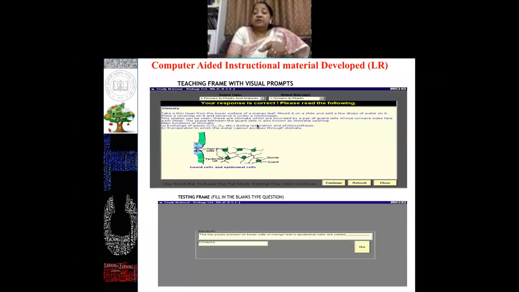In every lesson, this is one of the frames, the teaching frame, we call it. So this is the teaching frame. A bit of information was given to the student. When he pressed this continue button, the next window comes before him, that is the testing frame, where we ask some question. If a student is able to give the right response, he will be allowed to go to the next frame. If his answer is not correct, through the software we analyze his responses, and on the basis of that analysis we come to know the problem of the student, and we provide a supplementary frame. In that manner this module was working very well.